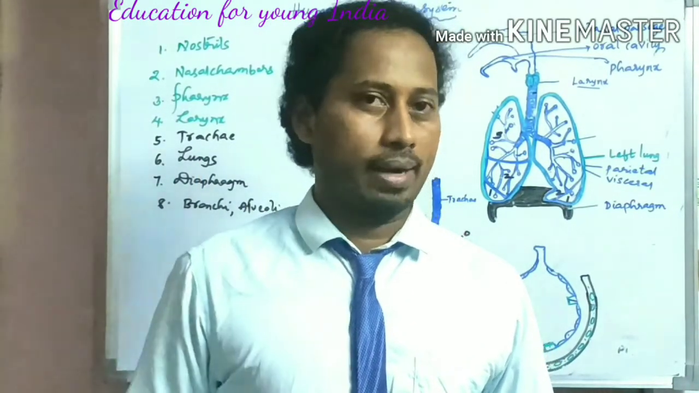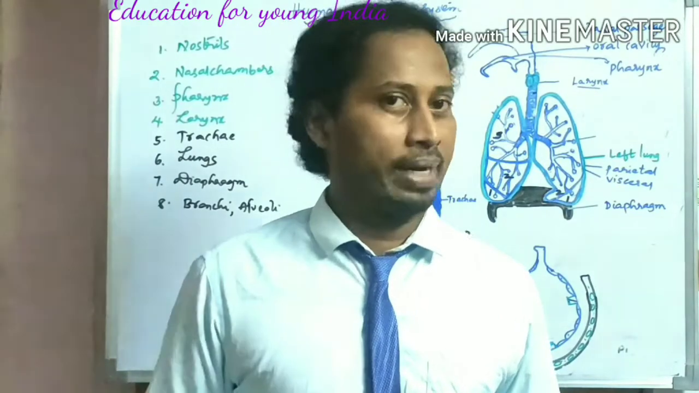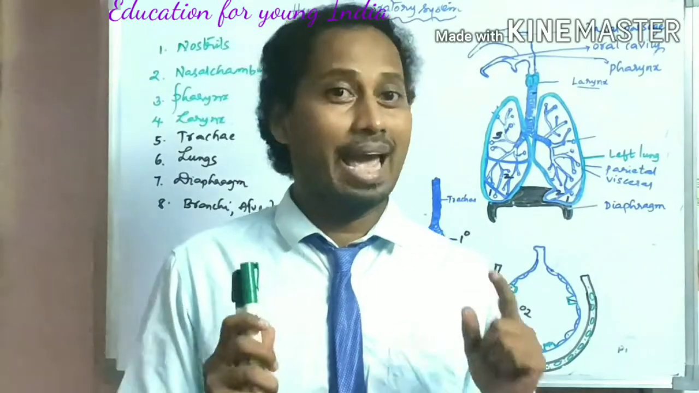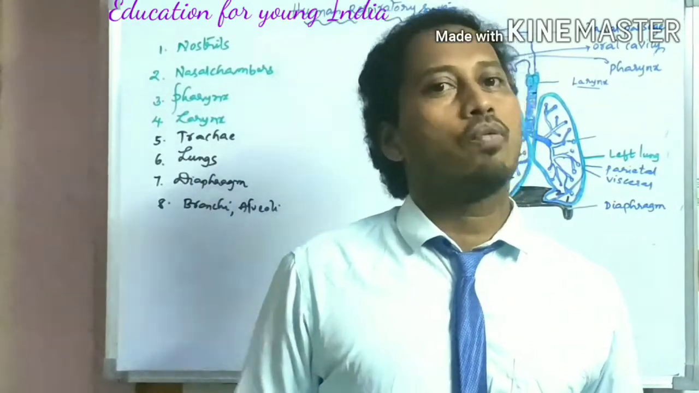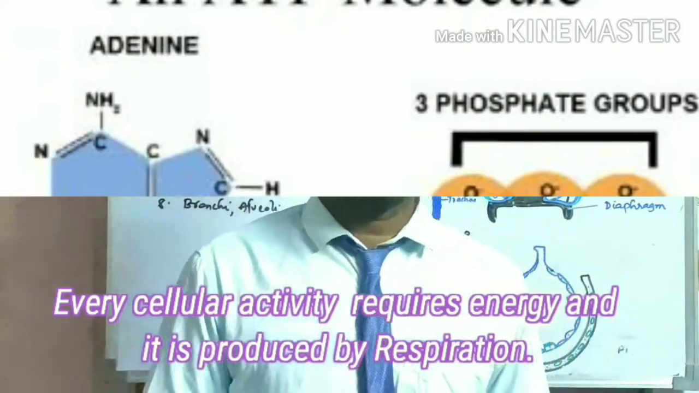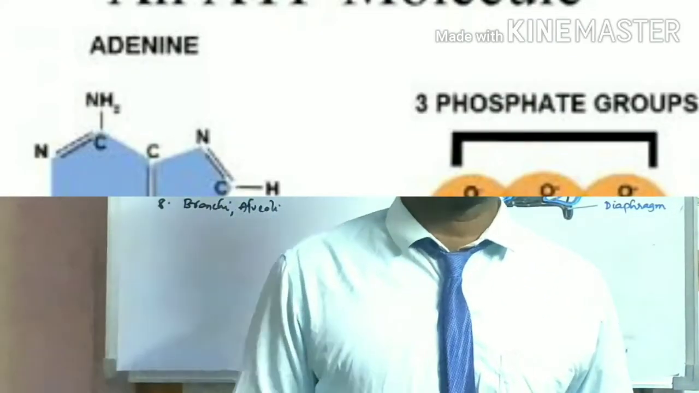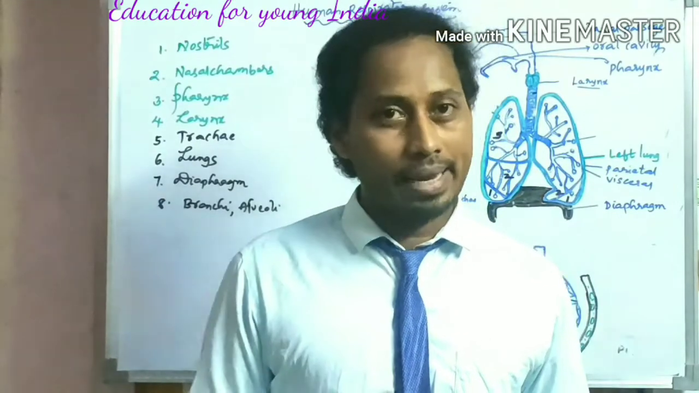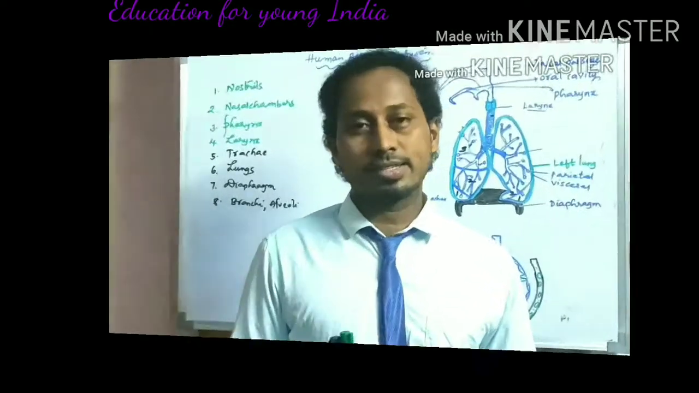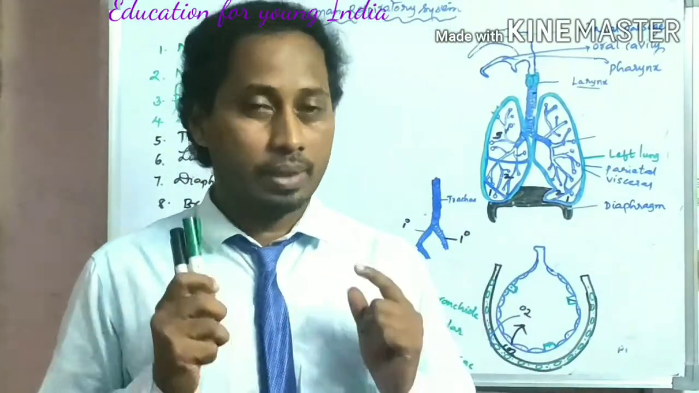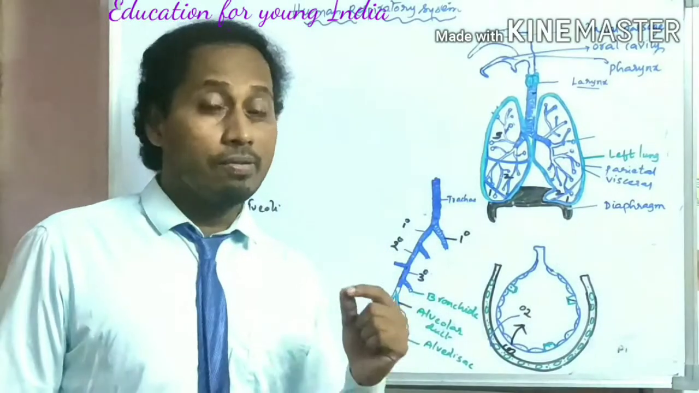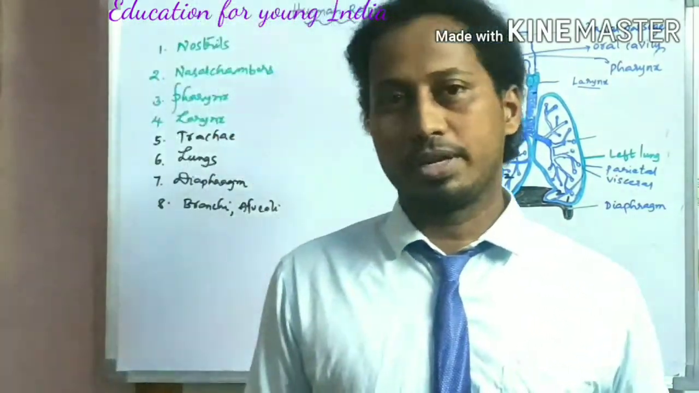Firstly, we know that respiration is an inevitable process for every living organism because it provides energy. Every activity of an organism depends on energy. So definitely respiration is one of the important life processes like digestion, circulation and excretion, and among all systems, the respiratory system is one of the important systems. So now we will talk one by one about which organs are involved in respiration.